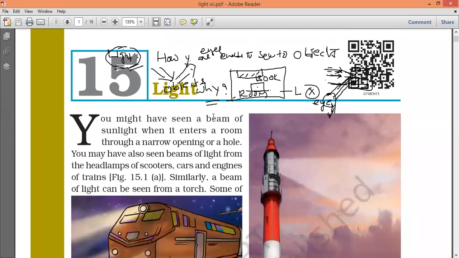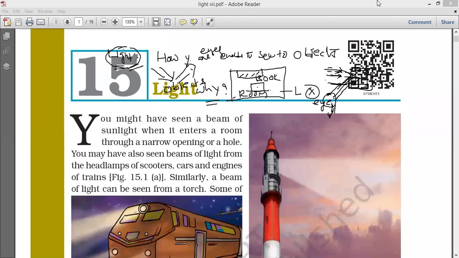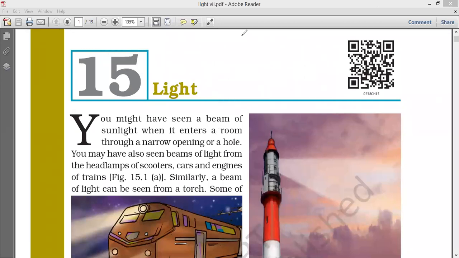See here, you might have seen a beam of sunlight when it enters a room through a narrow opening or hole. You may have also seen beams of light from the headlamps of scooters, cars, engines and trains. Similarly, a beam of light can be seen from a torch. You have already observed all this, no? You have already observed where light is coming from.